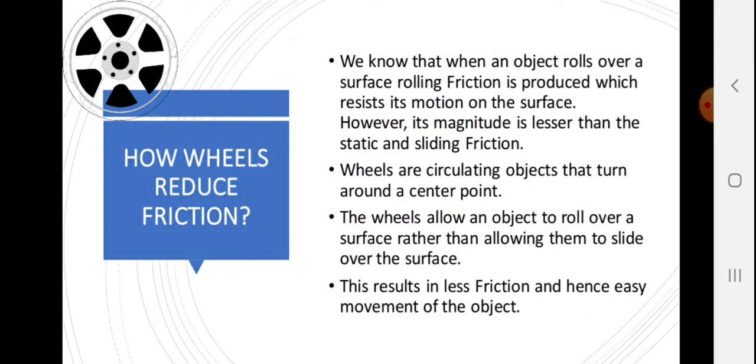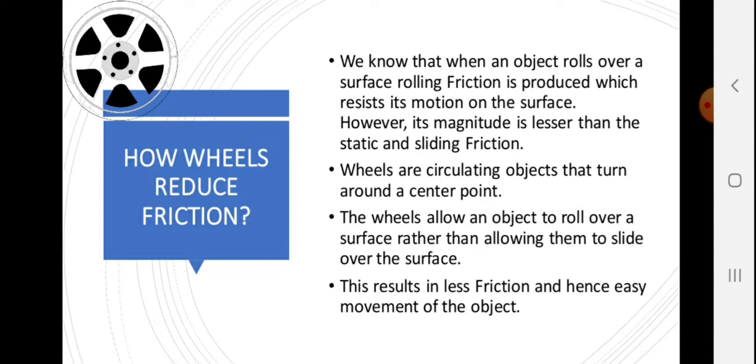How do wheels reduce the friction? When an object rolls over a surface, rolling friction is produced which resists its motion. However, its magnitude is lesser than the static and the sliding friction. Wheels are circular objects that can turn around a certain point. The wheels allow the object to roll over the surface rather than slide over it, and this results in less friction, hence easy movement of the object.